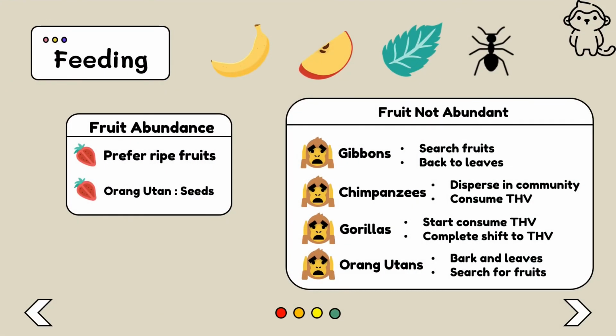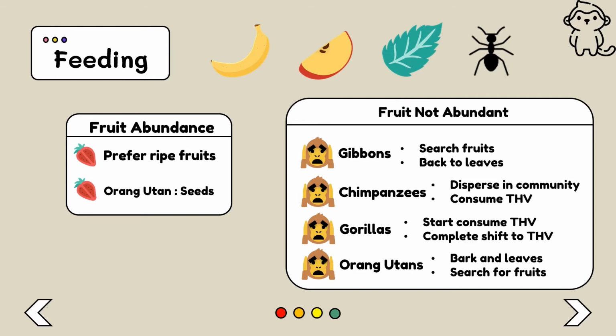Apes tend towards generalized diets, with many depending on fruit or plant materials. Sometimes, they also prefer small insects for a snack. An increasing number of studies show that all ape species eat fruit when it is available and abundant. In fact, all except the orangutans prefer ripe fruit.